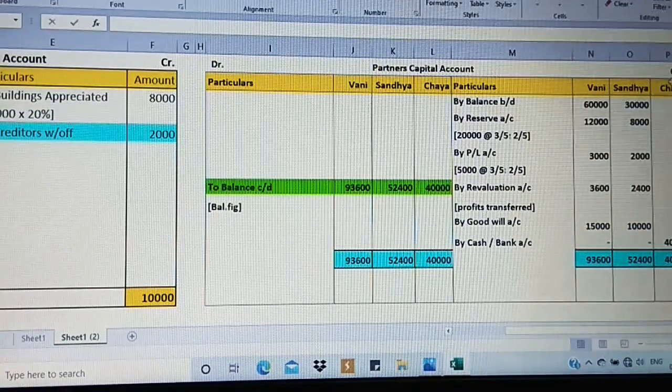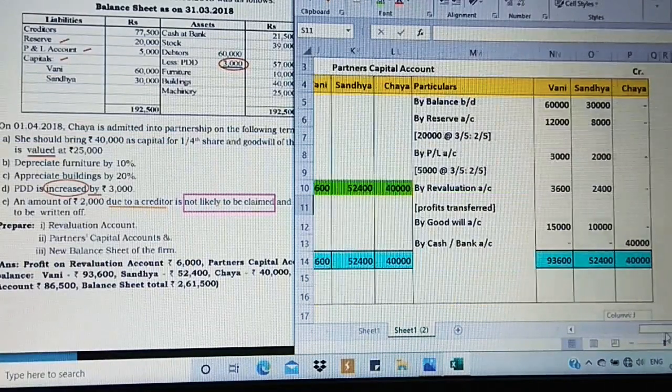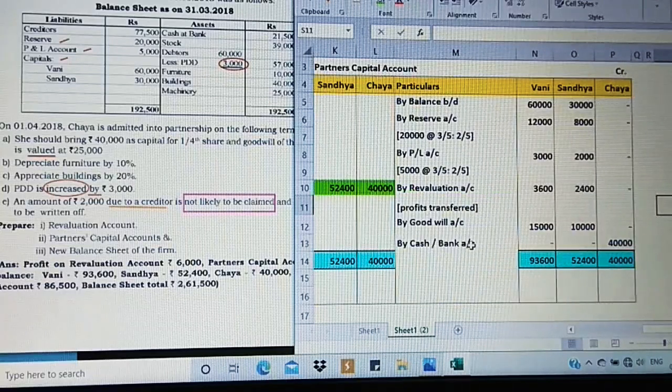Now, what are we going to do? Search for the new partner, any values getting affected towards capital. In the question, observe the first adjustment. Chaya should bring 40,000 as capital. The word capital is getting affected, so it is in the form of cash. So by cash or bank account, I have written cash or bank account because on the asset side in the question it is given as cash at bank. So either cash or bank we can write. If you have a confusion, write both. Clear? So 40,000 for Chaya's capital brought in.